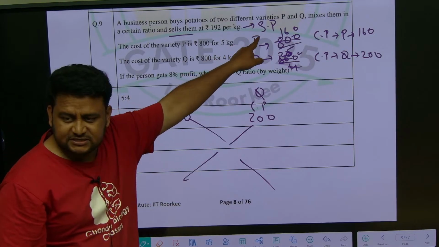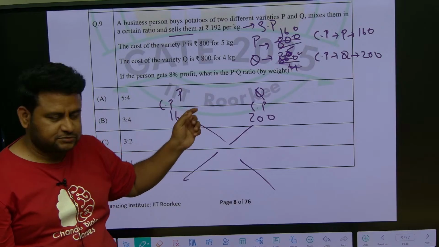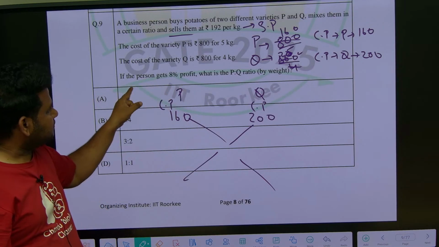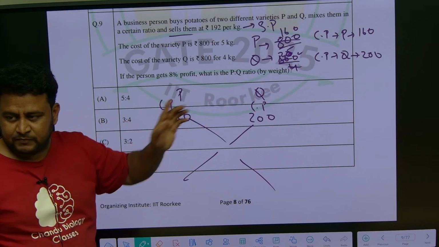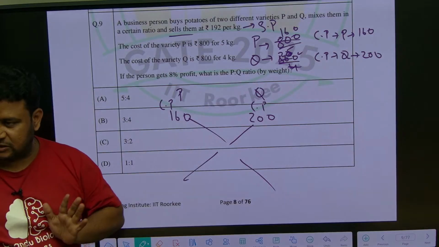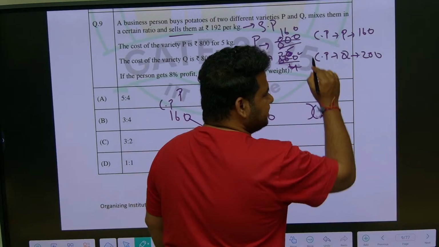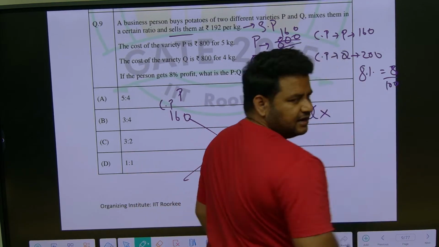But is it the cost price? It is the selling price. From this I want the cost price. How to get the cost price? The selling price is after 8% profit. They have given the selling price, we want to find the cost price. So X into 8% increase. 8% I can write as 8 by 100.